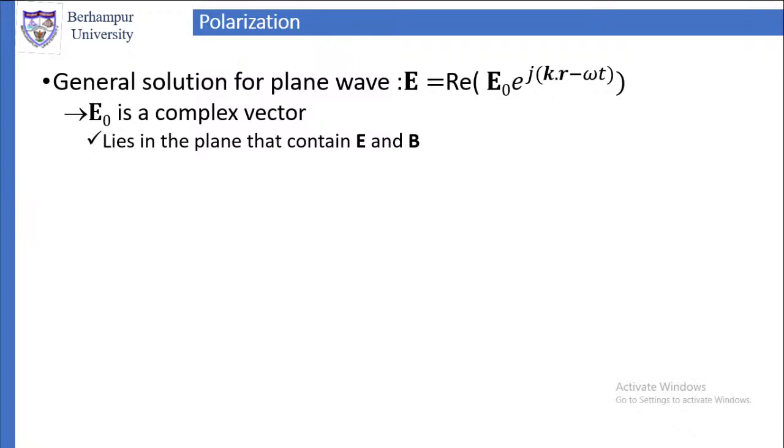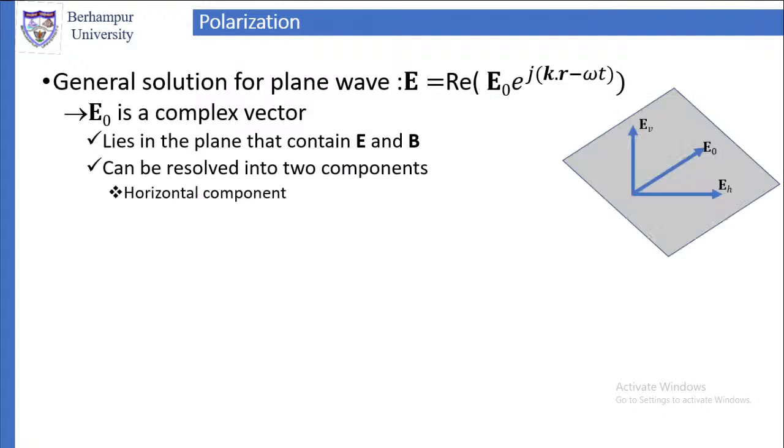Therefore, the electric field and its amplitude both will be in the same plane. Therefore, E0 lies in the plane that contains E and B. Since E0 is a vector, and any vector can be resolved into two orthogonal components, E0 can be resolved into two orthogonal components.